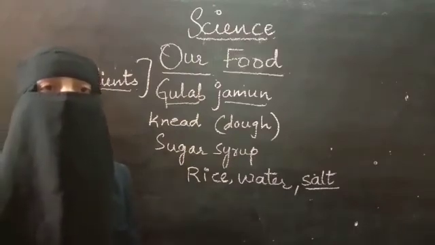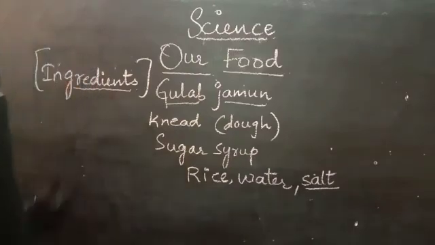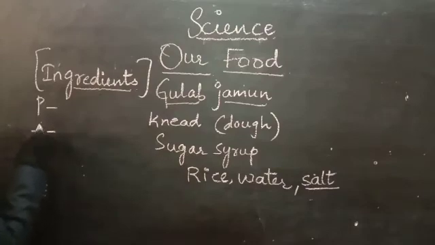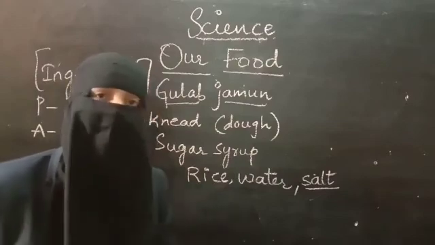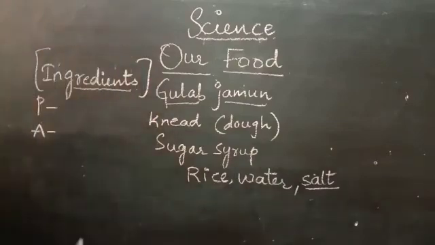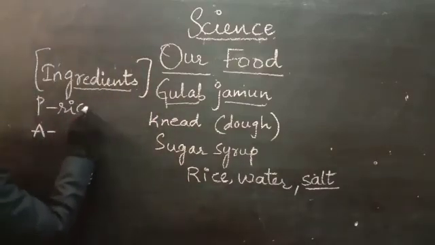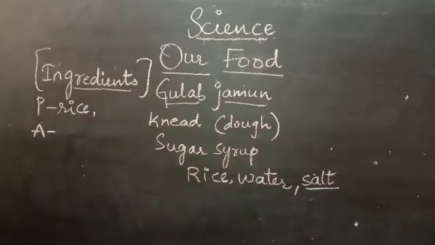If you observe the ingredients, they can be obtained from two natural things, that is from plants and animals. For example, shall we take plain rice? Rice grains are obtained from plants. And what about animal food?